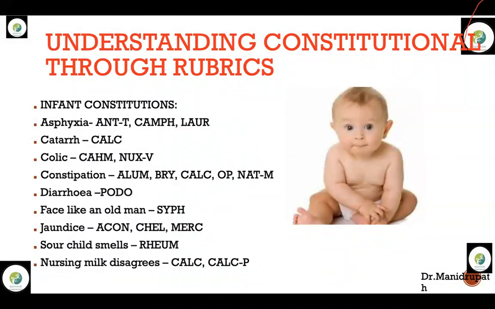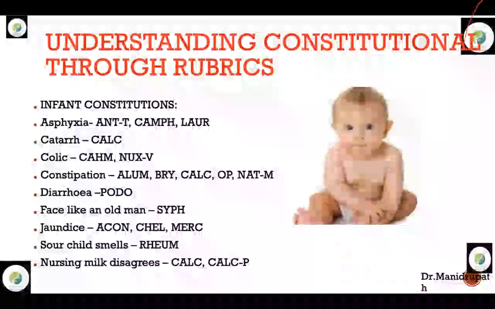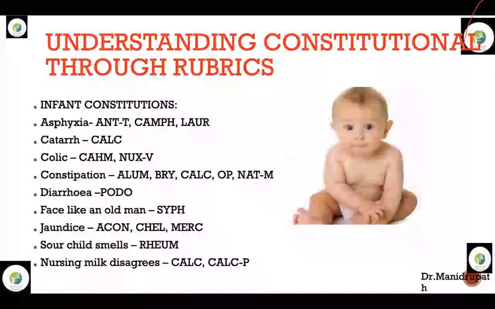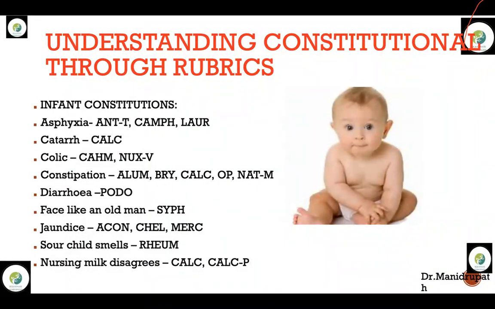And remember, my dear doctors, this is very important. Whenever a patient comes with congenital affections, congenital disorders, try to keep Syphilinum as an intercurrent remedy. In any congenital affection, Syphilinum will work. That is what this rubric tells, right? In an infant, how the baby will look like an old man, right?